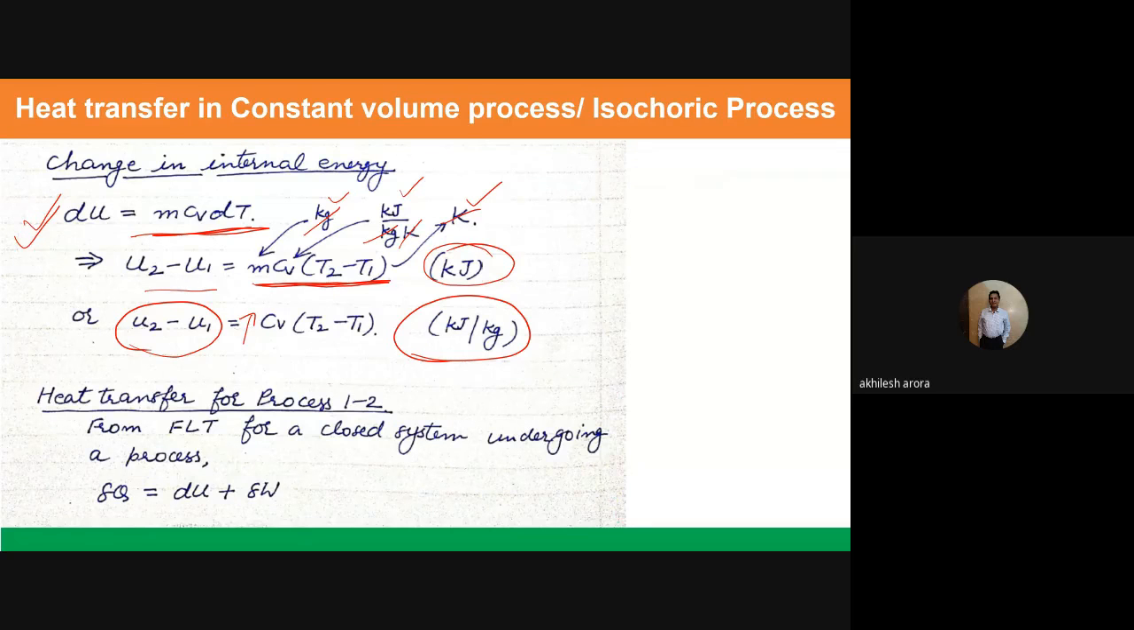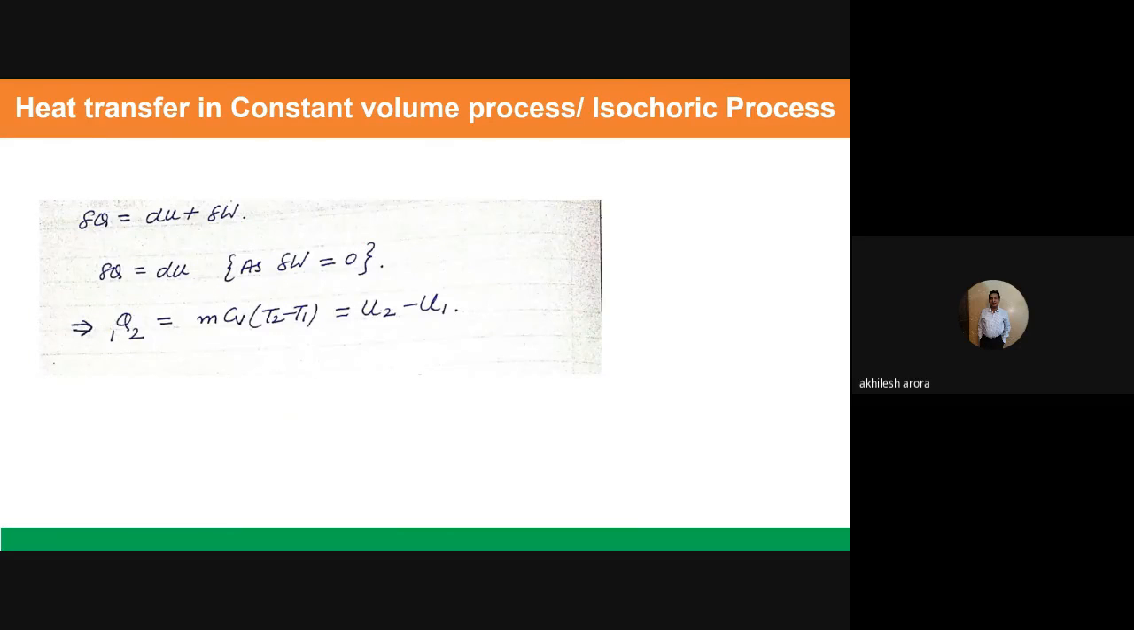Now I want to calculate the heat transfer for this constant volume process from 1 to 2. From the first law of thermodynamics, for a closed system undergoing a process, I can always write delta Q is equal to dU plus delta W. Now delta W is 0, as I have already told you. So delta Q is equal to dU. Heat transfer will be given by m cv (T2 minus T1), which is equal to the change in internal energy. This is the final value of the heat transfer for a constant volume process.